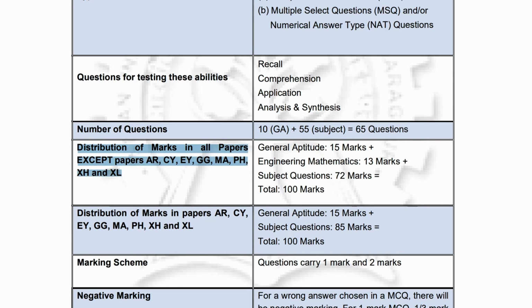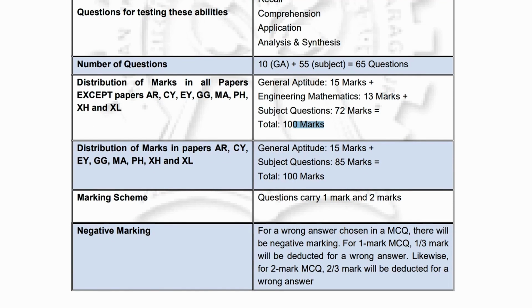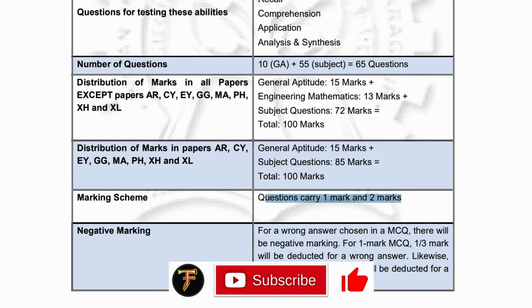So they are saying that except for these streams, the rest will have 15 marks for the general aptitude, 13 for the maths, and 72 for the subjects. So as a whole it will be a 100 marks paper. And if you are from the streams accepted here, then it is 15 marks from the general aptitude and the complete 85 marks from the subject. So it's done. Questions will be of only 1 and 2 marks.